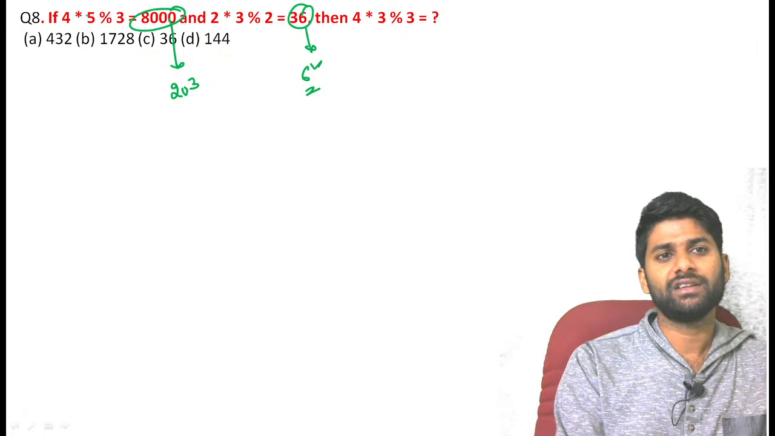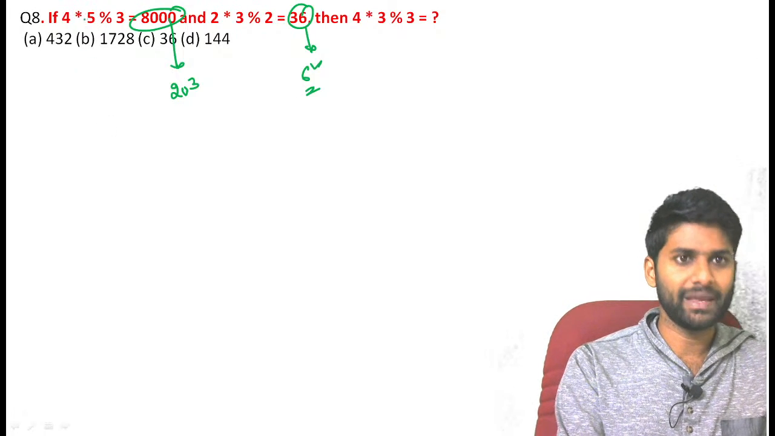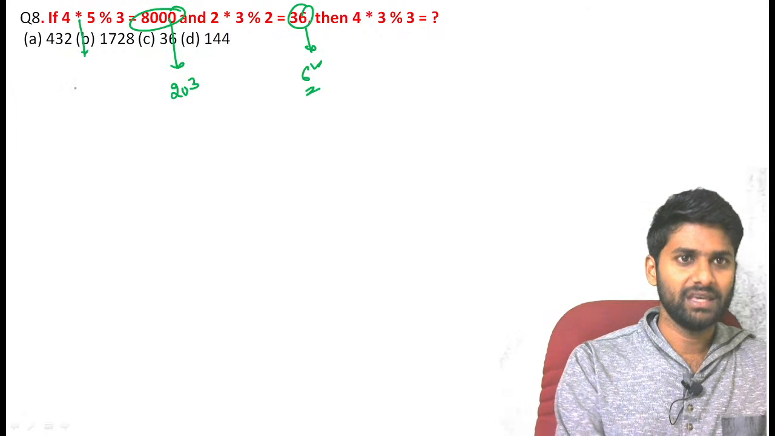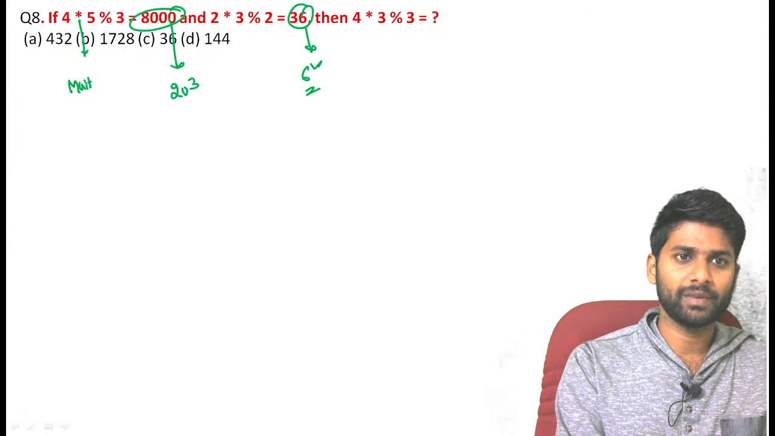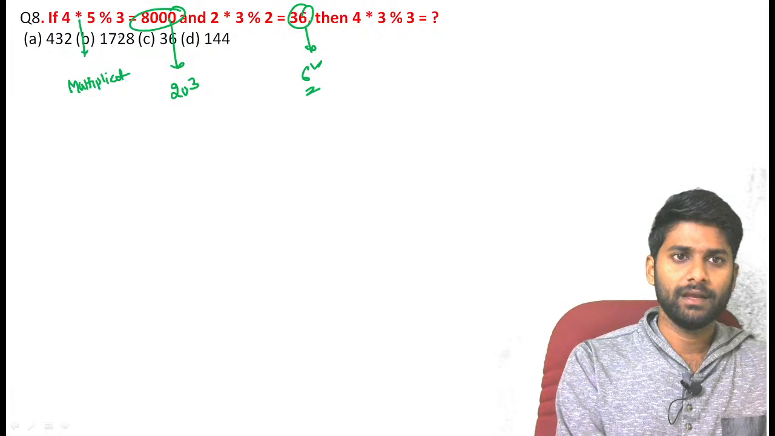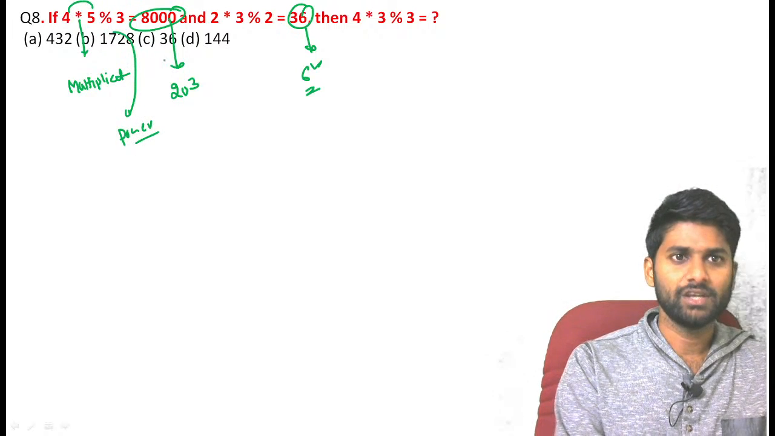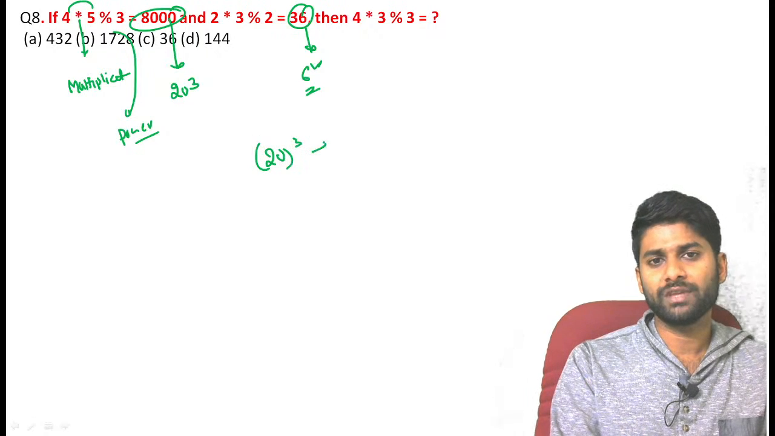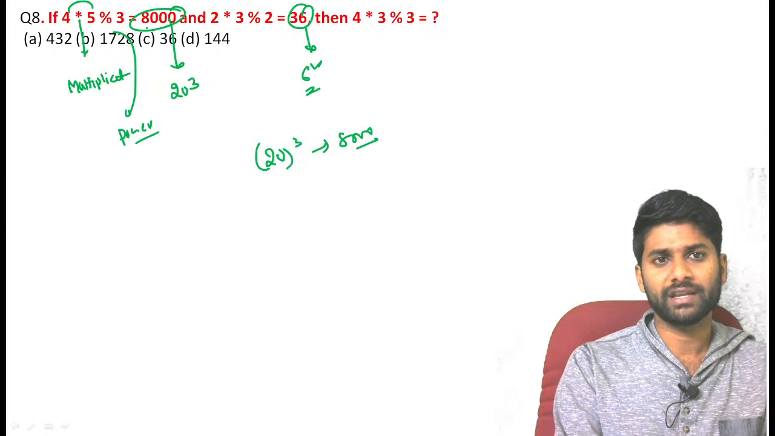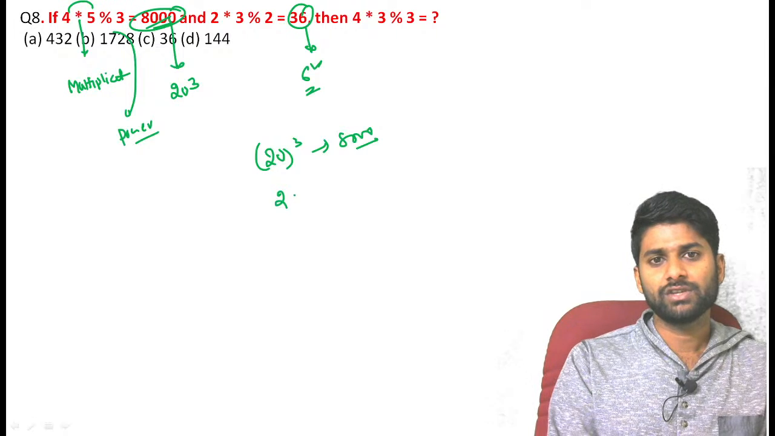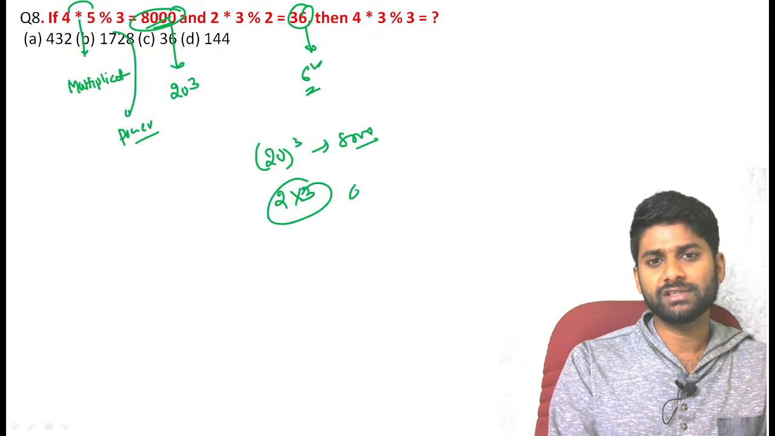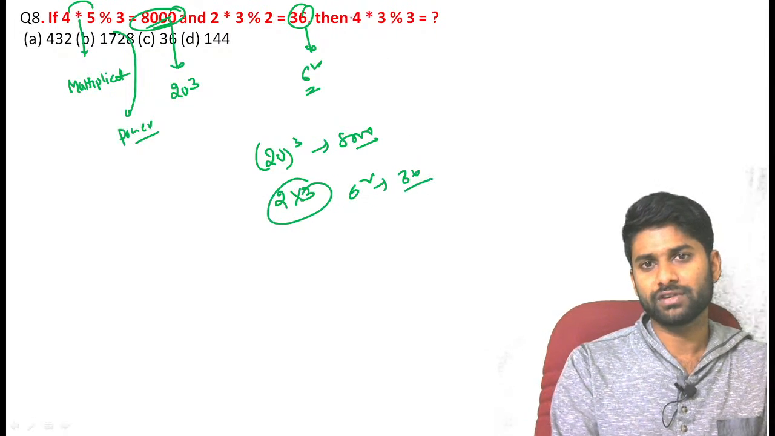First of all, what is the mathematical operation behind these symbols? Now see, here star can be represented for multiplication and percentage can be represented for power. Now simply see, guys. 4 5s are 20 whole cube. The resultant becomes 8,000. Same thing, 2 into 3: 2 3s are 6 whole square. The value becomes 36. Now what is the final answer?